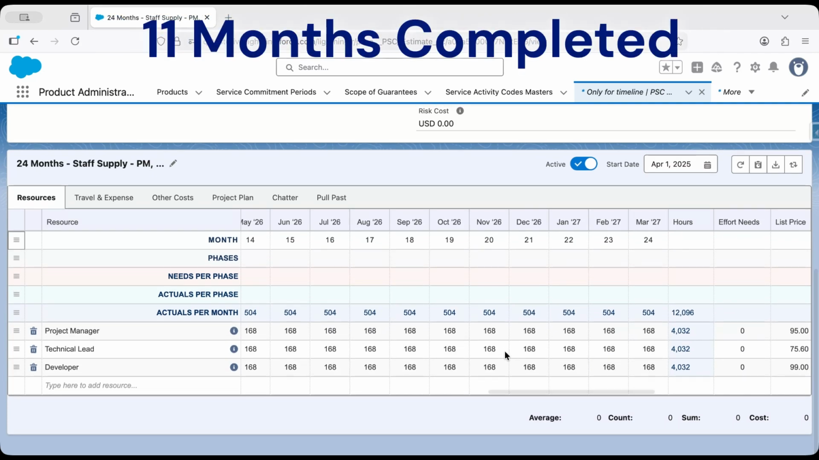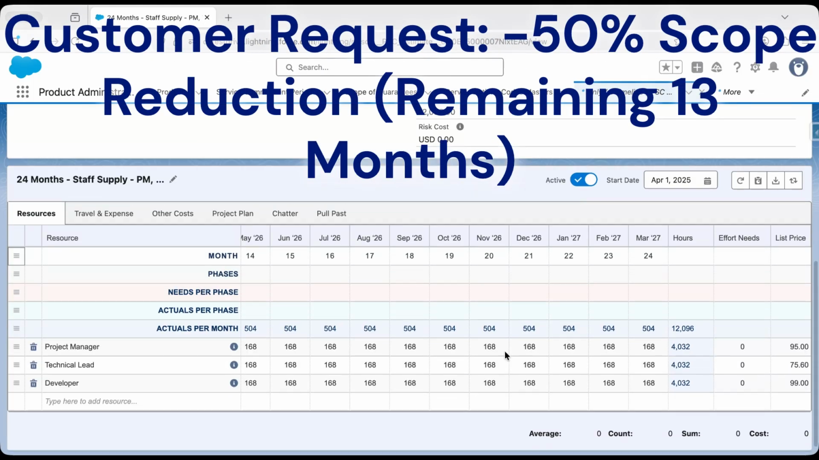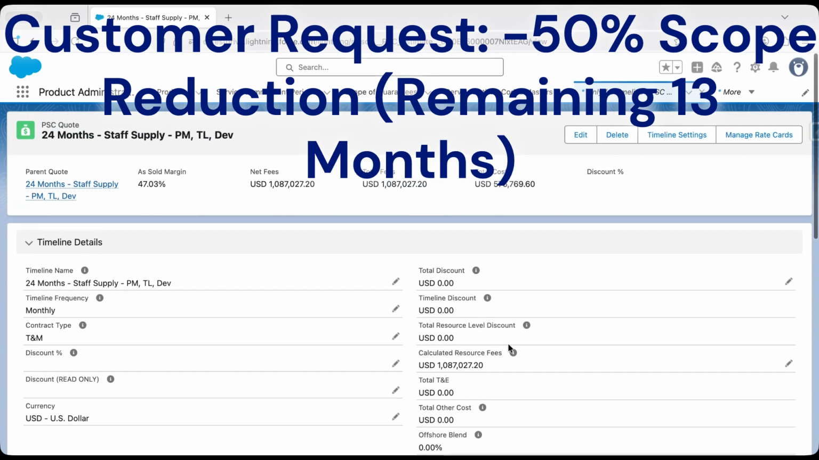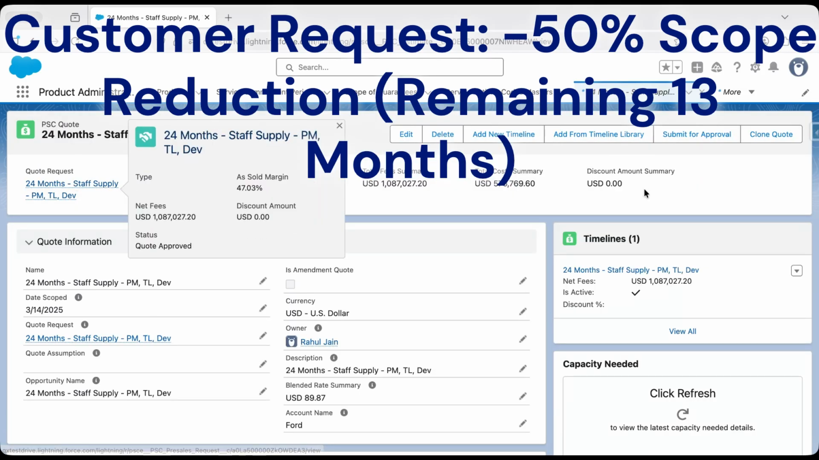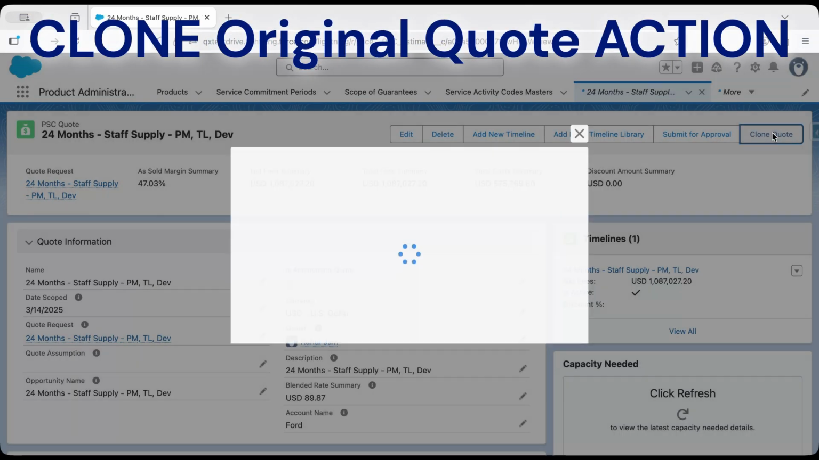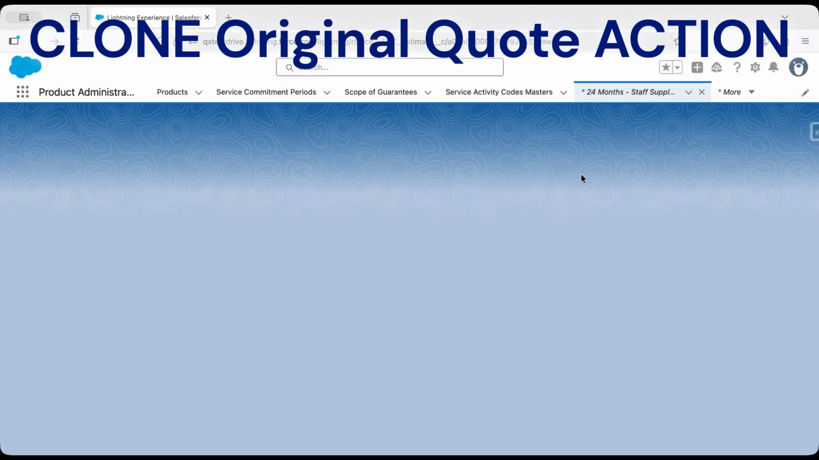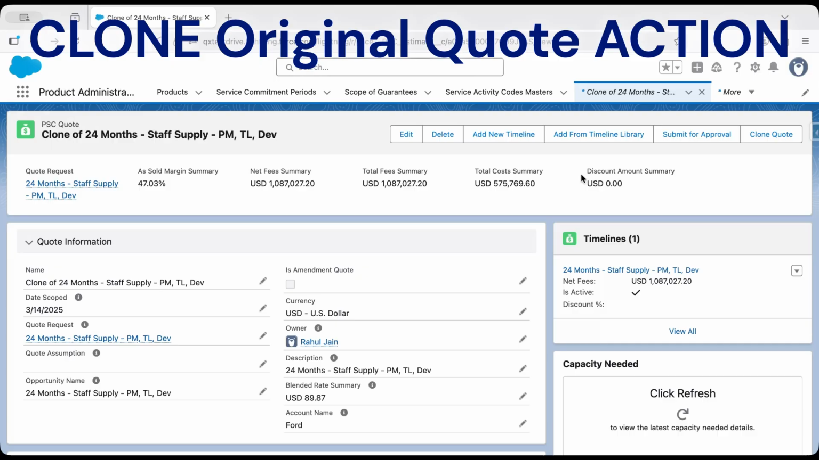However, after 11 months of successful delivery, the customer has requested a contract amendment. They now need us to reduce the scope for the remaining 13 months to exactly 50% of the original value. Unlike other complex CPQ systems, processing this change in QuoteX is incredibly simple.